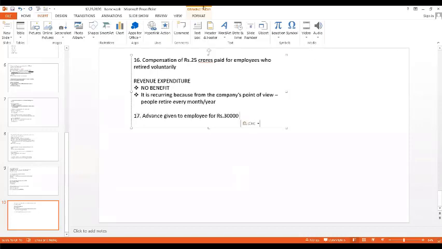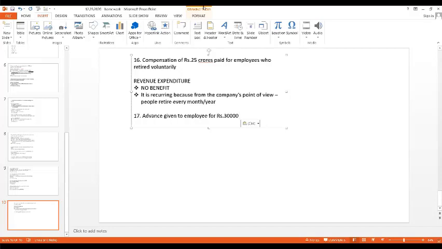Okay, ma. Next question is advance given to the employee for rupees 30,000. Advance given to the employee for rupees 30,000. Okay, this is capital or revenue, you tell me. Before that, let me tell you, advance means nothing but it is like a loan. The company is giving to the employee, it is like a loan. Advance and loan are almost one and the same only.